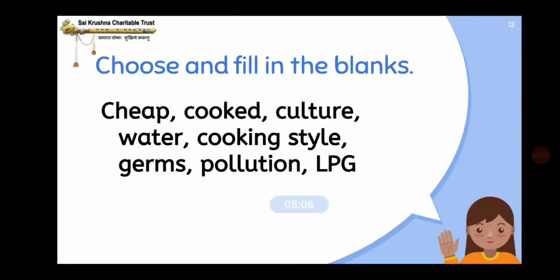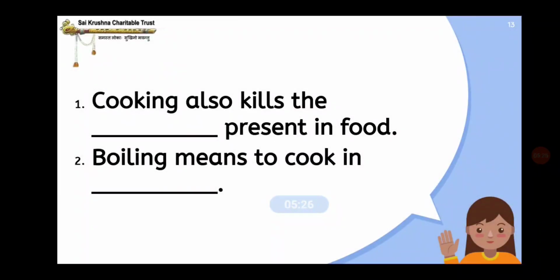Next we have to choose and fill in the blanks. Now let us remember these options. I'll read out: cheap, cooked, culture, water, cooking style, germs, pollution, LPG. First question: cooking also kills the dash present in food. What is the answer? Germs.